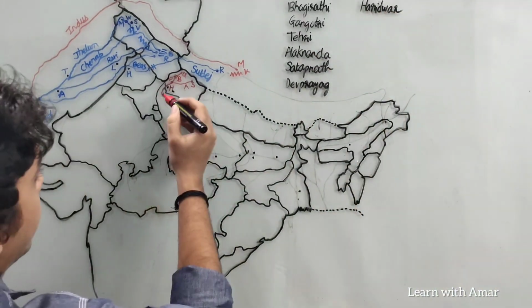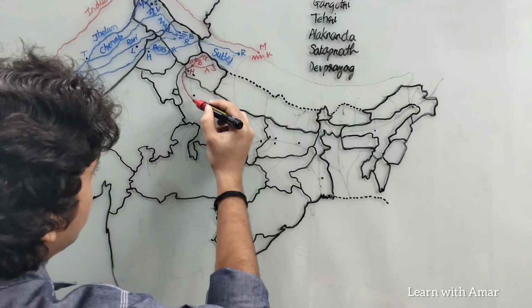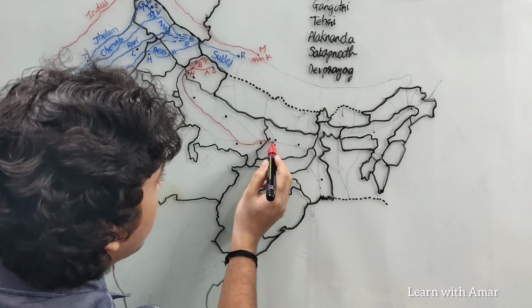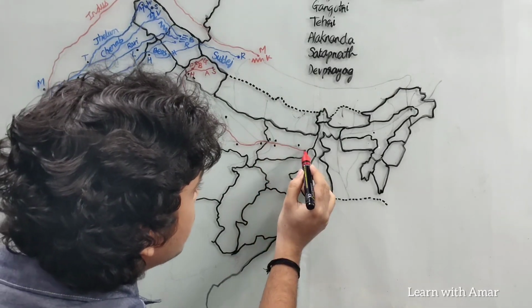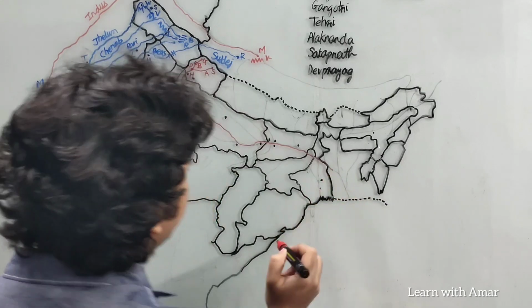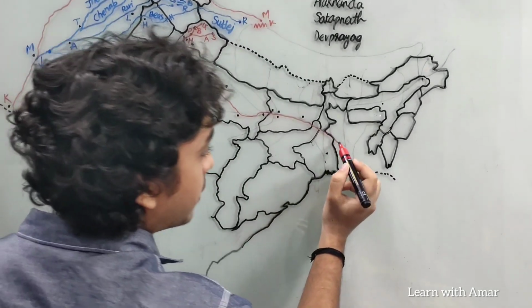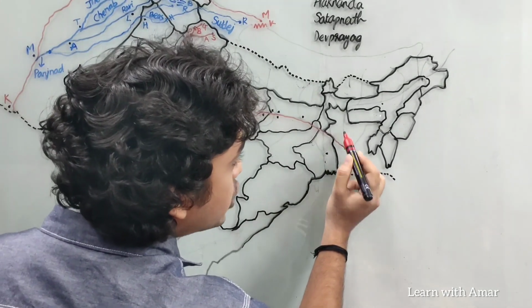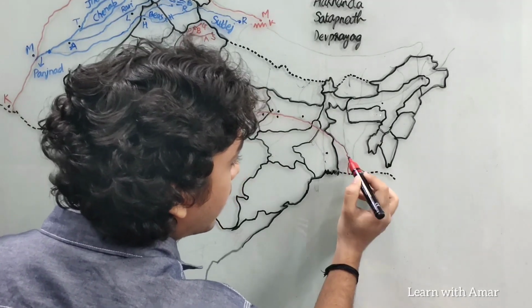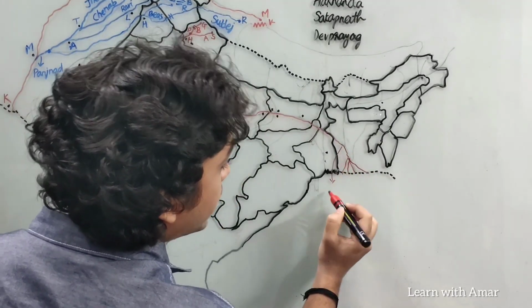Next, it enters Uttar Pradesh, flows all the way through Uttar Pradesh and into Bihar and Jharkhand, West Bengal. Here when it enters Bangladesh, it is known as Padma, river Padma, and it joins Brahmaputra here and then it empties into Bay of Bengal.